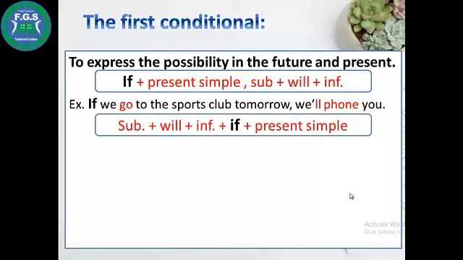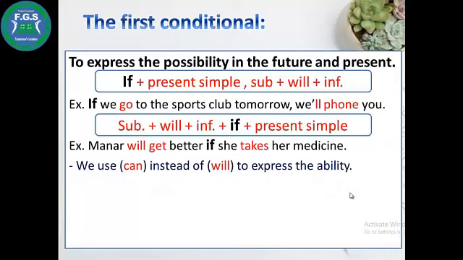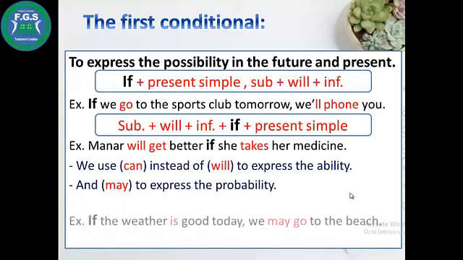When if comes in the middle, we use subject plus will plus the infinitive before if, then present simple after if. For example, Manar will get better if she takes her medicine. We use can instead of will to express ability, and may to express probability.